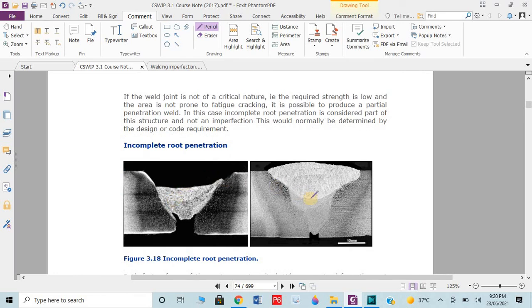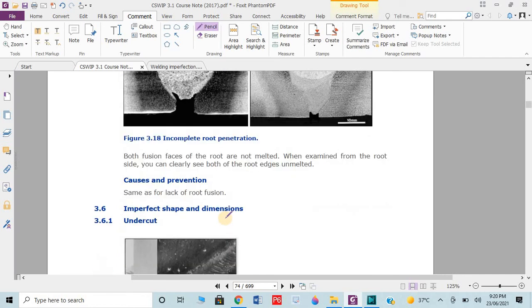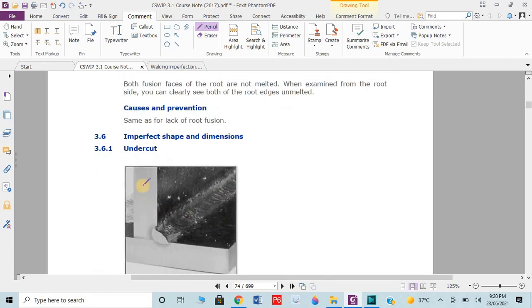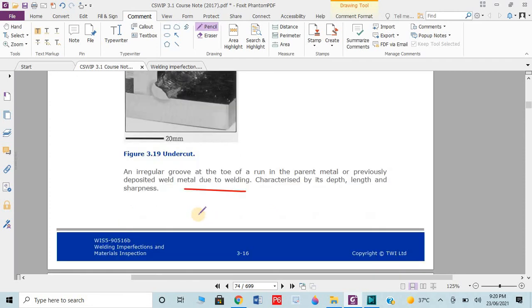Then we have incomplete root penetration. Same, if the root penetration is not properly completed, it could cause this problem. Then we have the undercuts. Undercuts could be an irregular groove at the toe and run of the previously deposited weld metal of welding.